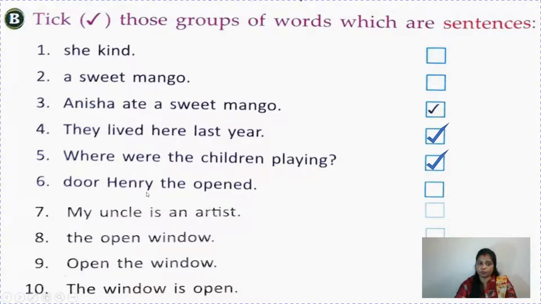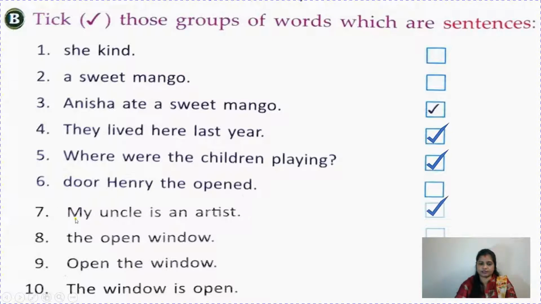"Door Henry the opened." Children, have you understood anything? No. So, and you can see the first letter is not capital also, and it is not giving any sense. It is not making any sense. So it is not a sentence. "My uncle is an artist." So it's making sense. First letter is capital, ends with a full stop.